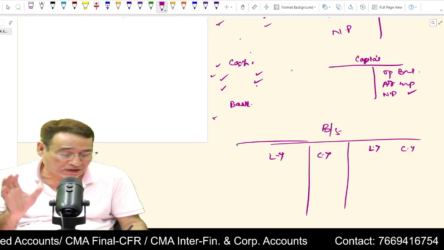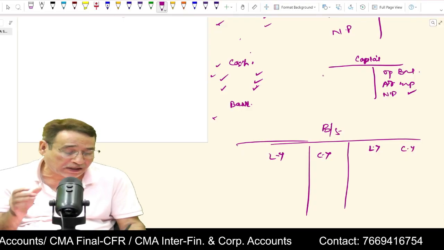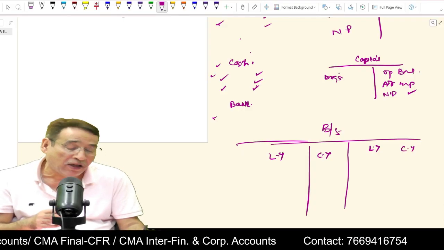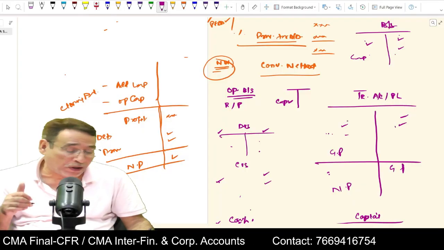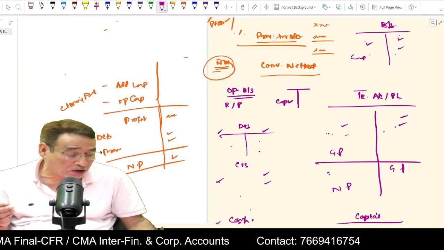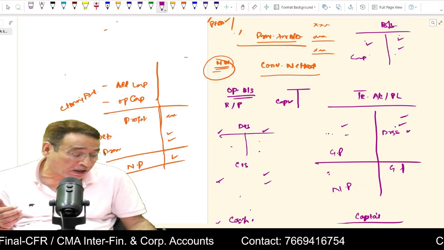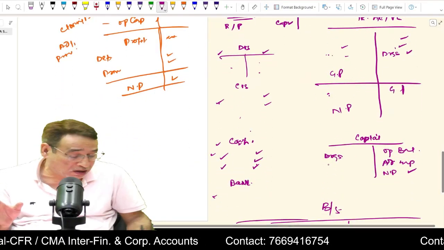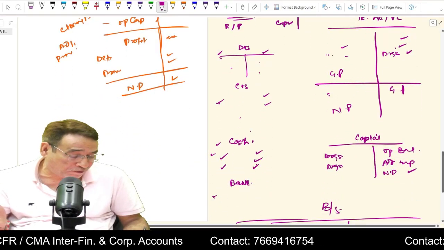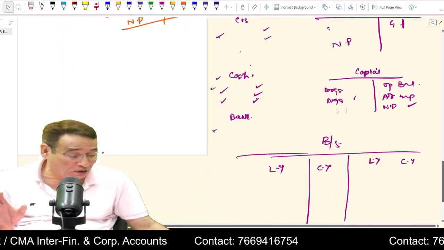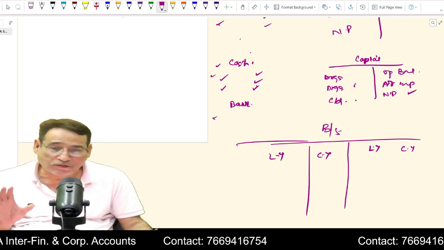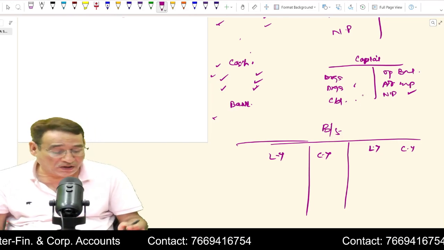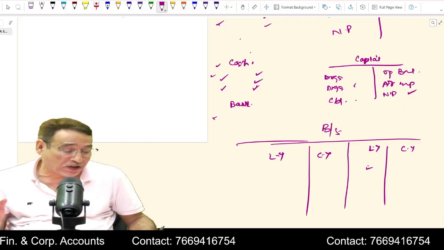Is it clear to you? If there are drawings in cash, obviously on the debit side of the cash account, and you are going to write here. If there are drawings of any goods, I told you indirectly, it means your purchases will get reduced. You can reduce it from purchases or you can put it on the credit side. Is it clear? And drawings of any type will also find place in the capital account. Now you simply balance this account. Once you have balanced this, you will have the closing balances. That's all. Now the opening and closing balance sheets can be easily prepared.